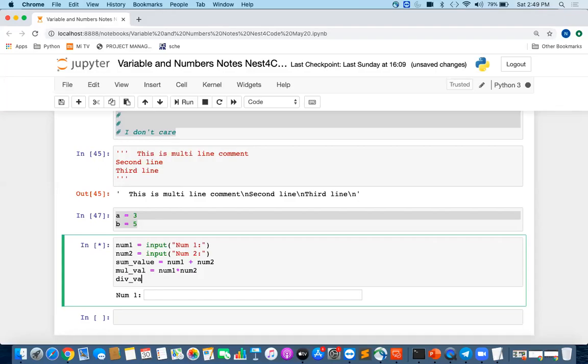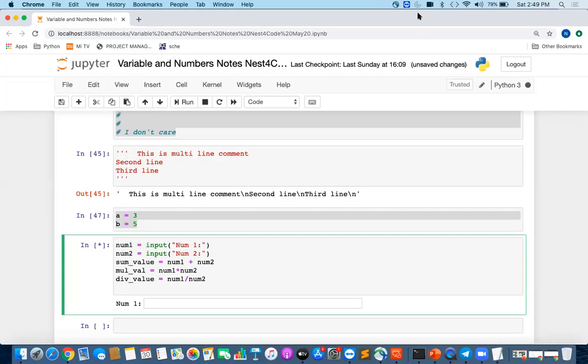Division value would be num1 by num2. And similarly, subtraction value would be num1 minus num2. So we are writing a program which takes two inputs from the user and does all these arithmetic operations, like a basic calculator.